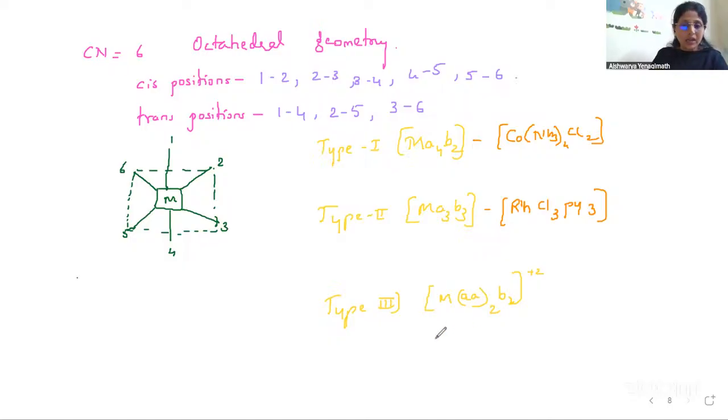It is a bidentate ligand. So I can write the Co metal atom, and AA can be taken as CH2NH2 twice, the whole twice. That is CH2NH2, or let me place it like this in a better way to understand. I'll write it here.